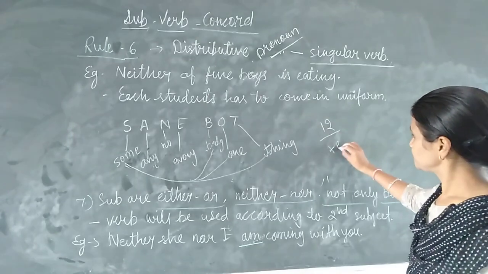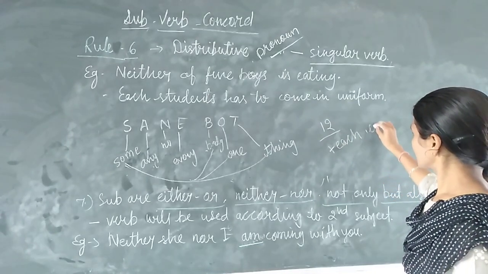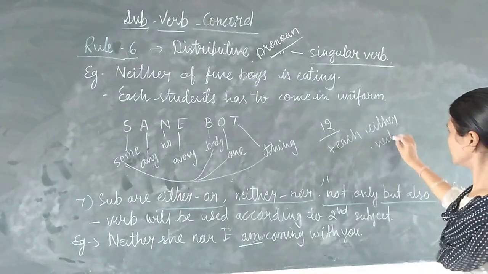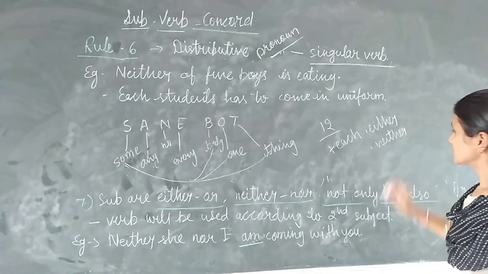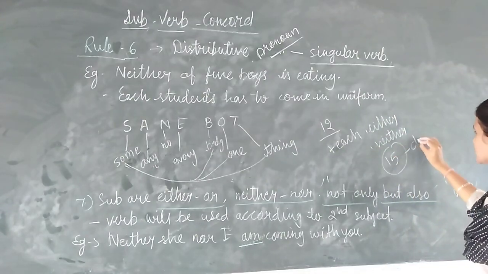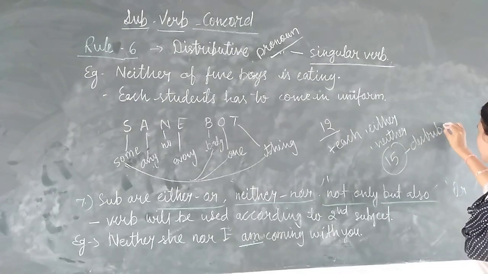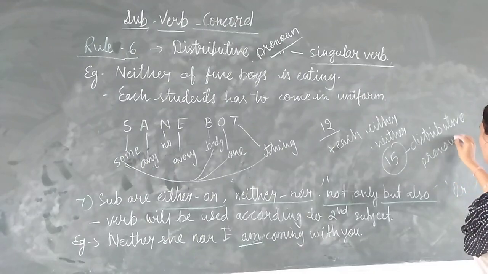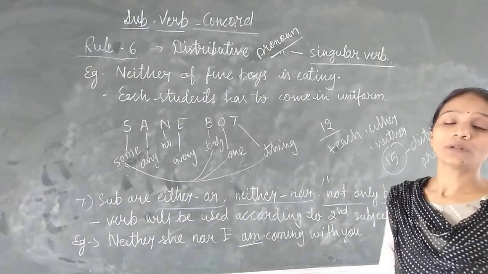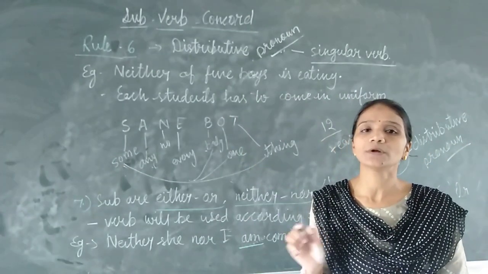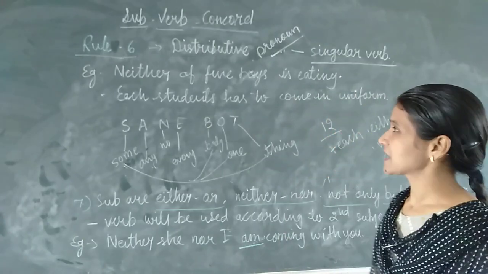12 plus each, either, and neither. So these 15 words are known as distributive pronouns. Okay, and the simple thing is that with all these 15 distributive pronouns we will always use a singular verb. Now see the examples I have written.